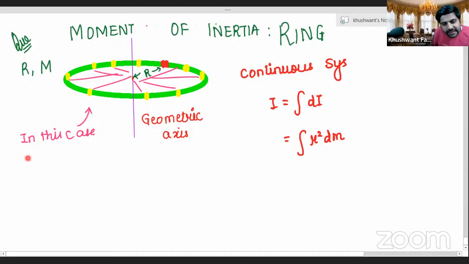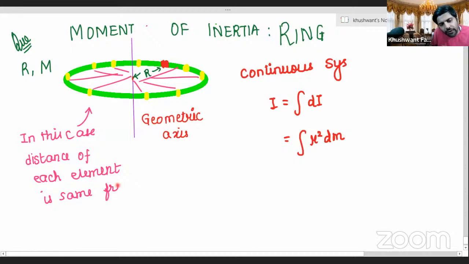The distance of each element is the same from the axis of rotation, and is equal to r.